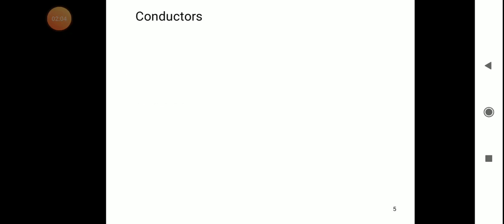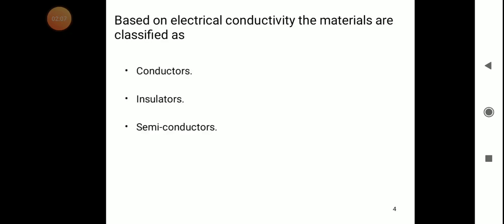In semiconductor devices, based on electrical conductivity, the materials are classified as conductor, insulator, and semiconductor. All the materials which we have are generally classified electrically.